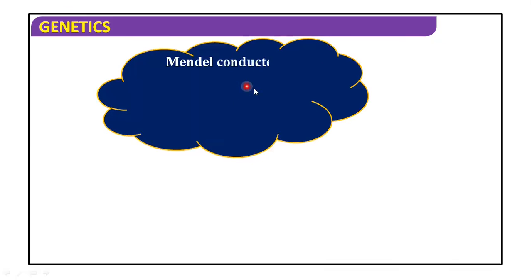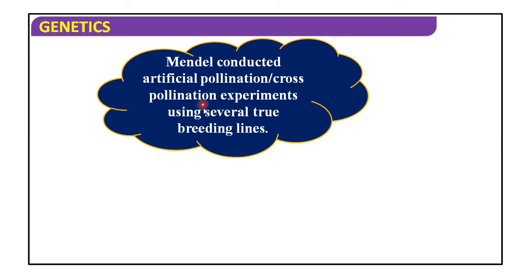Now, Mendel conducted artificial pollination, cross-pollination experiments using several true breeding lines. This is also a very important experiment of Mendel.